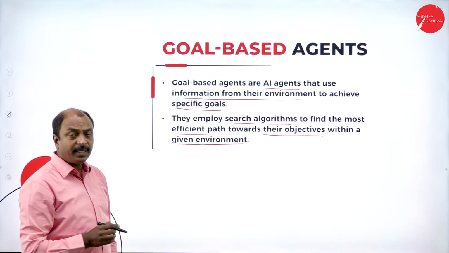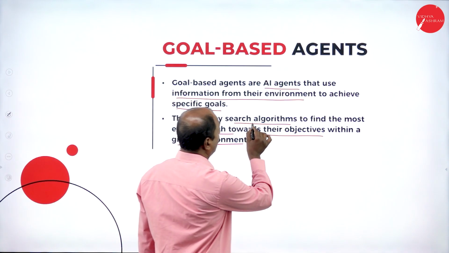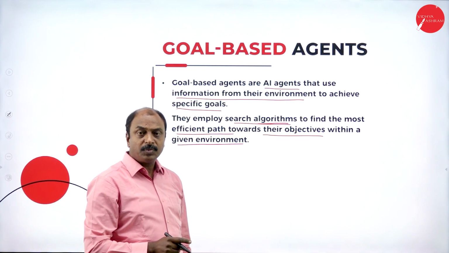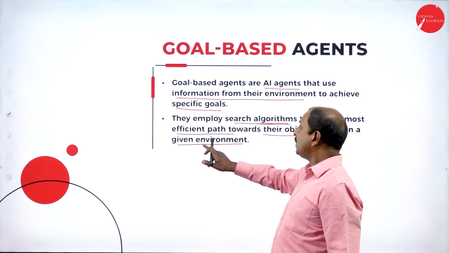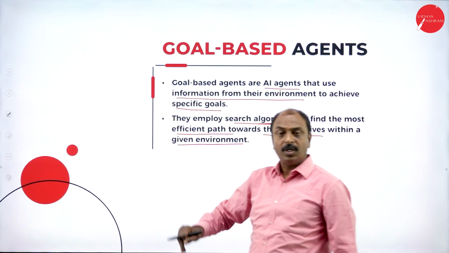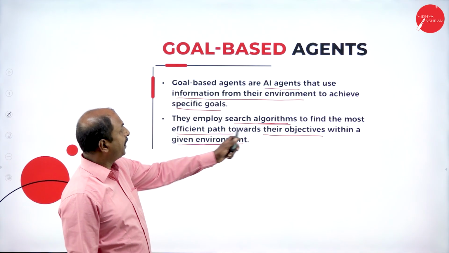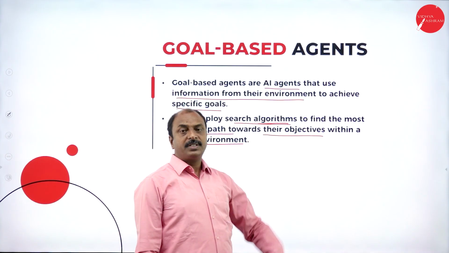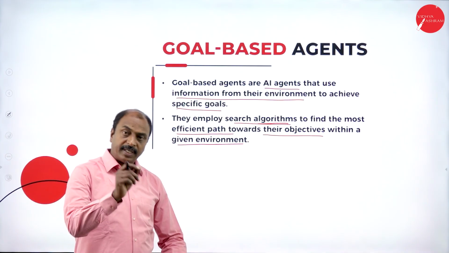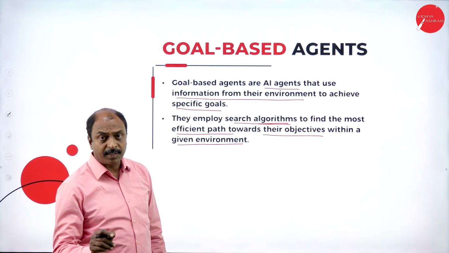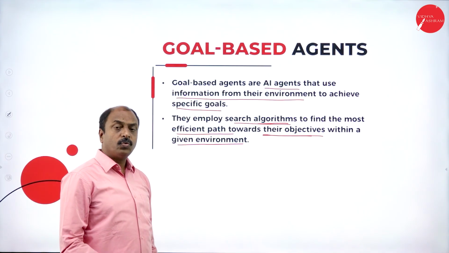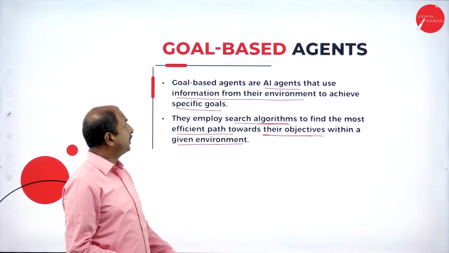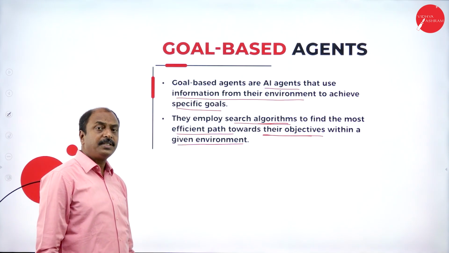So it is nothing but searching for algorithms. The algorithms are predefined programs to reach a particular or specific goal. So by using different search algorithms, the agent is going to select a particular algorithm towards its objective, or towards reaching its goal.